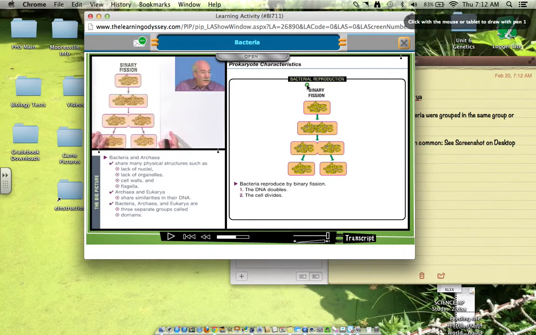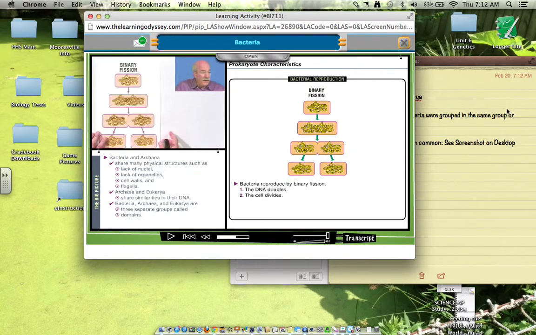Binary fission. And this is just like mitosis and meiosis. You start with 1 cell, and out of that 1 cell you get 2 new cells. The only thing that's bad about binary fission is that the DNA is exactly the same. You have no room for evolution to happen, because evolution is just change in DNA over time. And if you have the same DNA here and end up with the same DNA here, no evolution happens. So that's a problem sometimes.